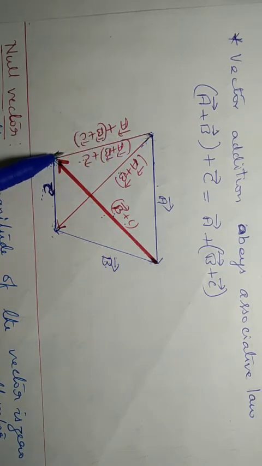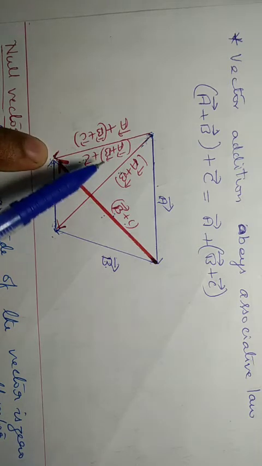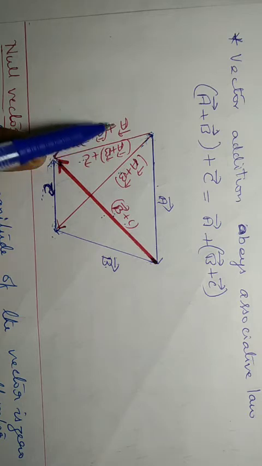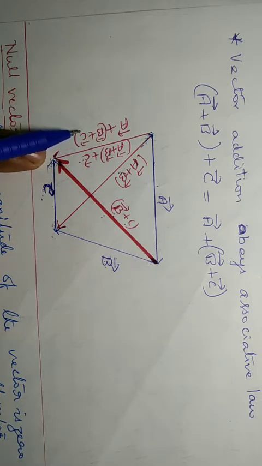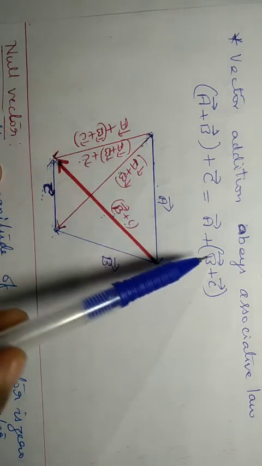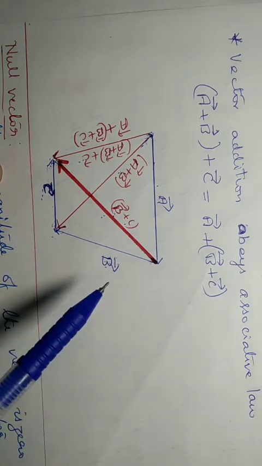Now see this vector. For this vector, in the previous case we have written A plus B, plus C. Now we have written A plus B plus C. Okay, so this is how we can prove the vector addition obeys associative law.